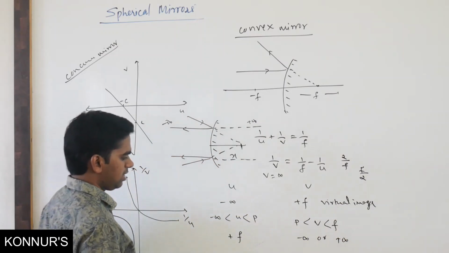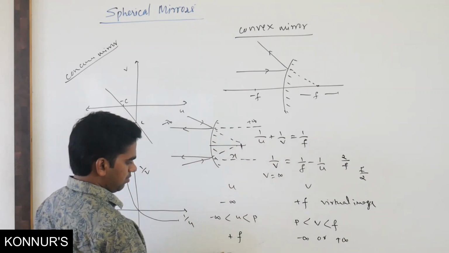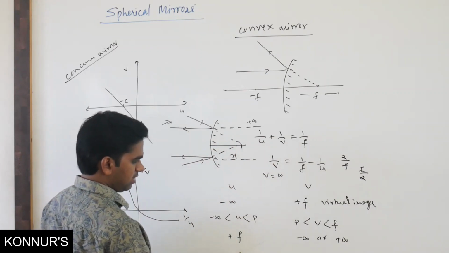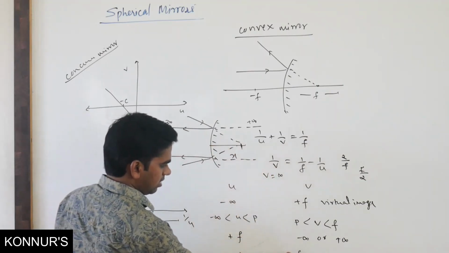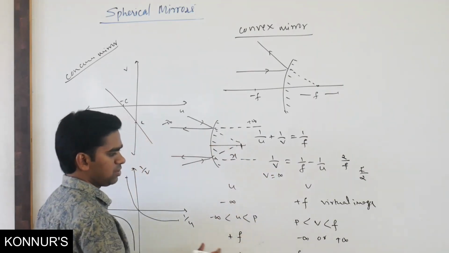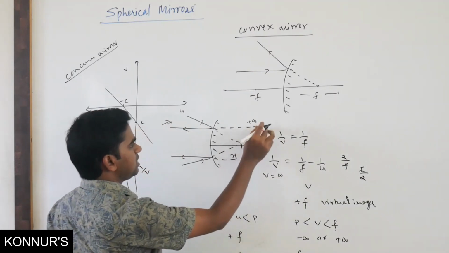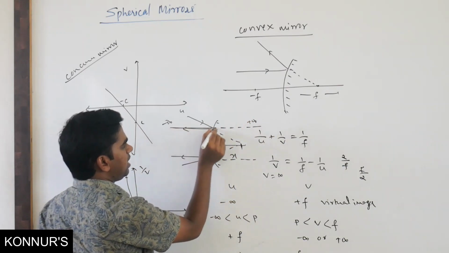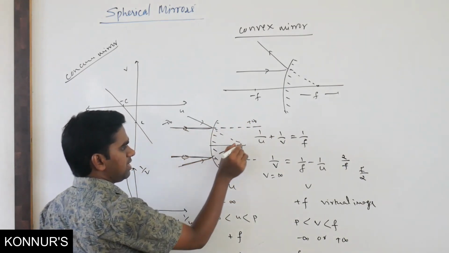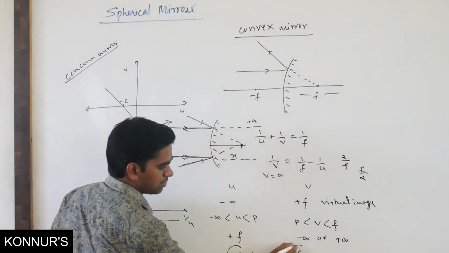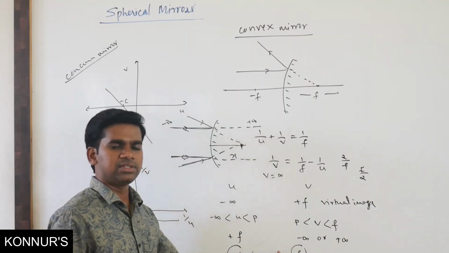Similarly, if the object is at plus infinity, the image will again be at f. This is how we can get the values. If it is plus infinity, a ray of light is again coming in this direction only, so it will reflect, and they will join at f. So for plus infinity also, the image distance is f only.